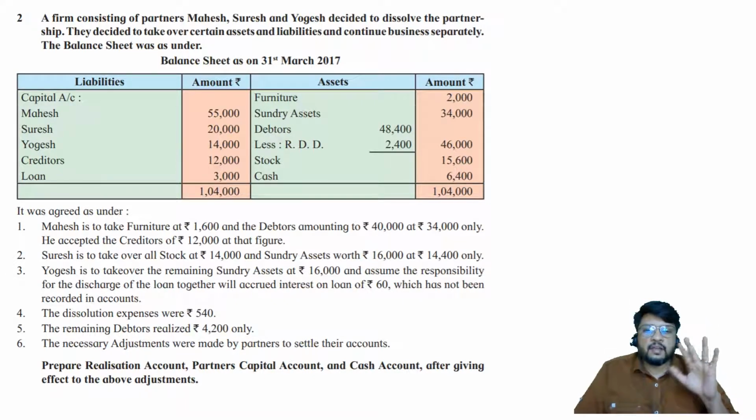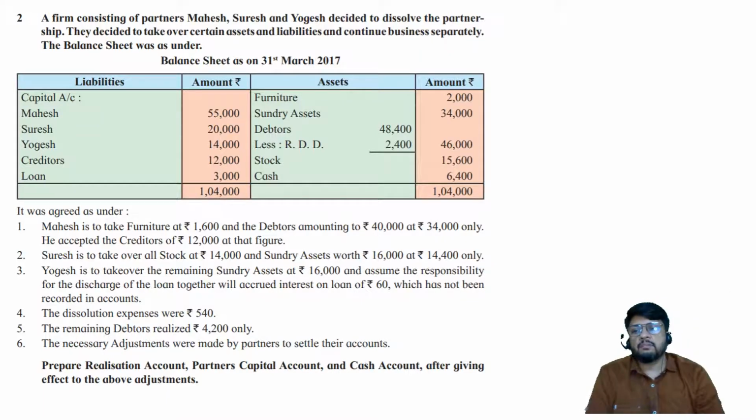If nothing of that sort is mentioned and only the agreed value is given, then we should consider only the agreed value. Further, if about the asset book value as well as agreed value both are given, then in the realization stage we must consider only the agreed value, not the book value.